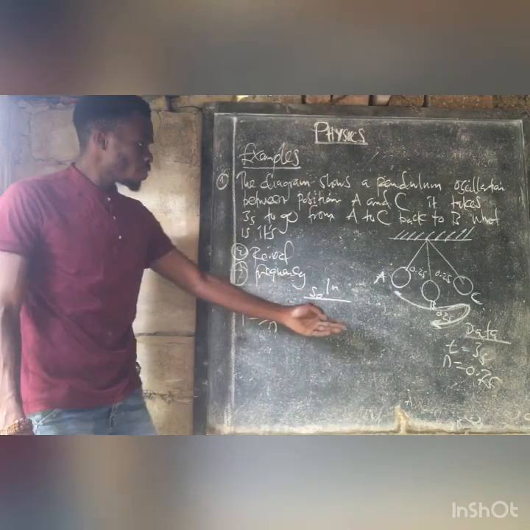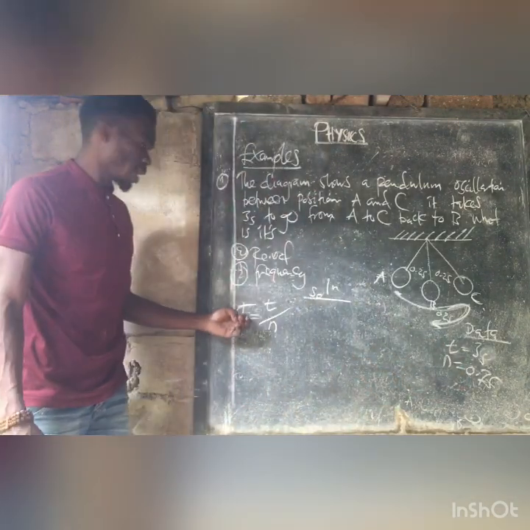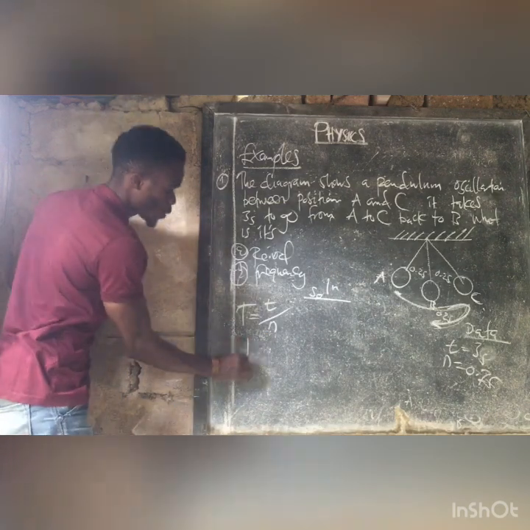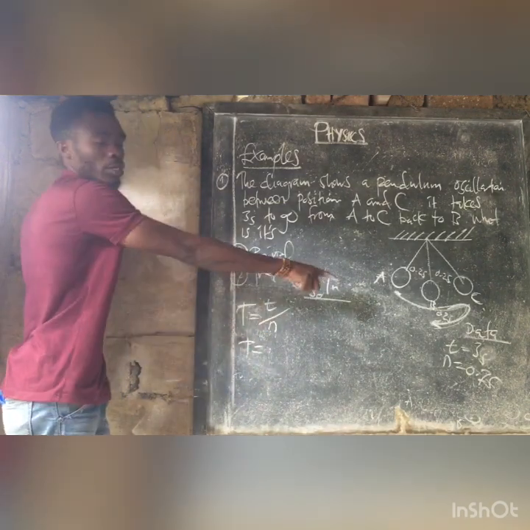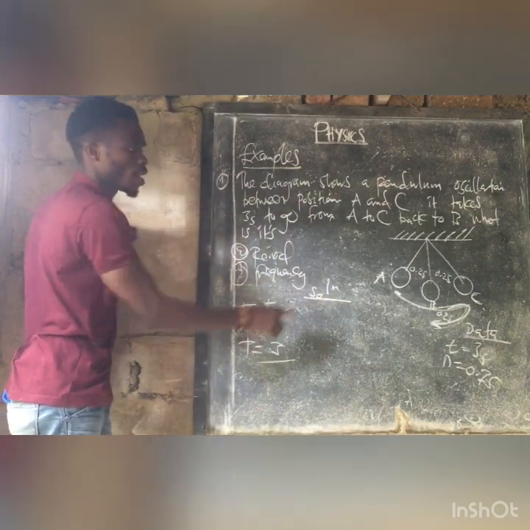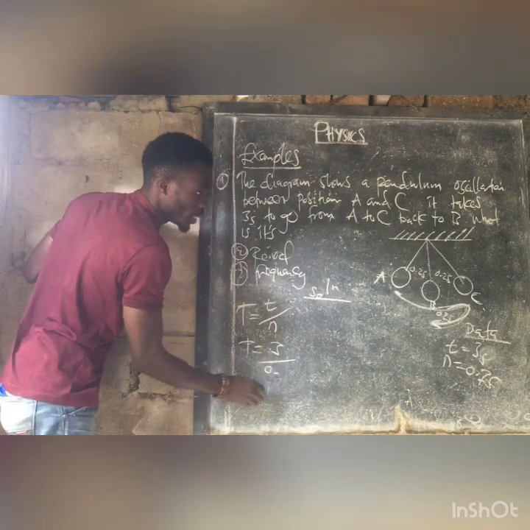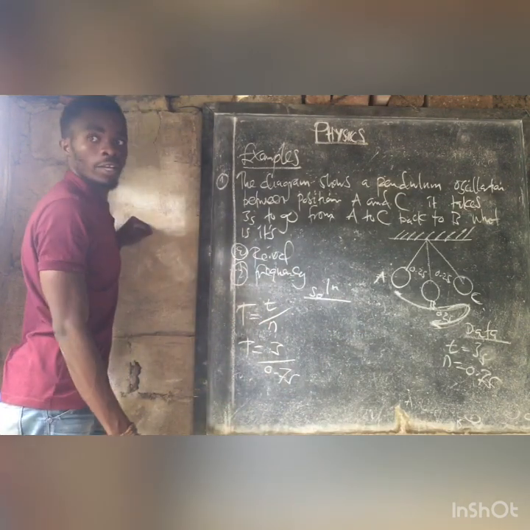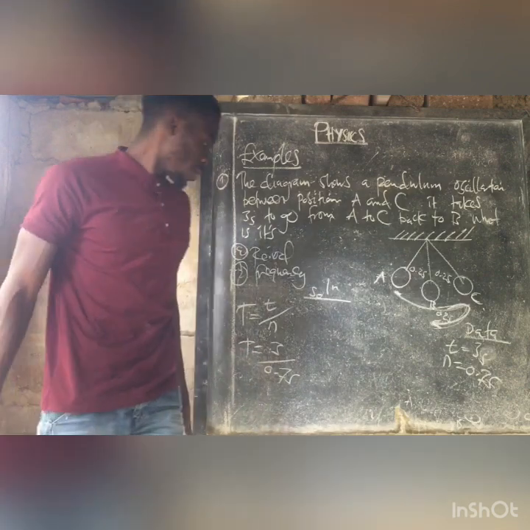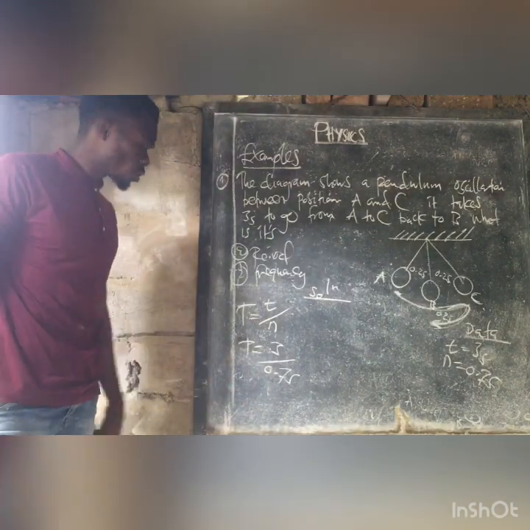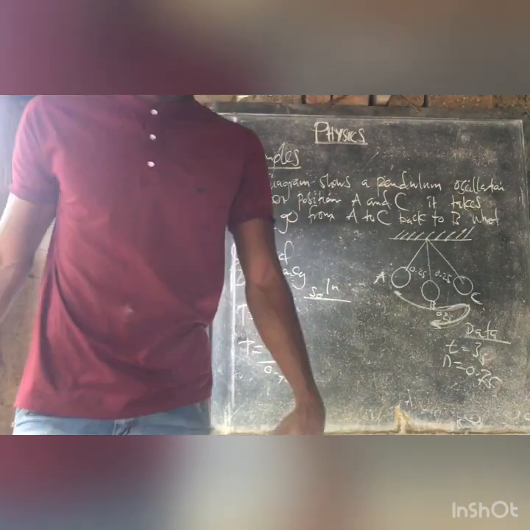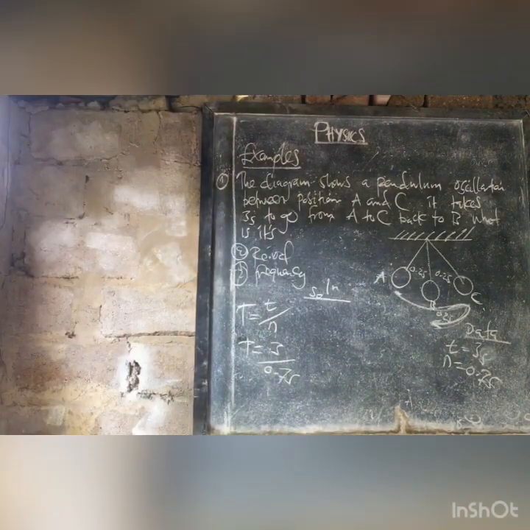So now, obviously with this data, we can calculate the period. What would be our period? Period is time over number of oscillations, so 3 over 0.75. So 3 divided by 0.75. What would be the answer there?